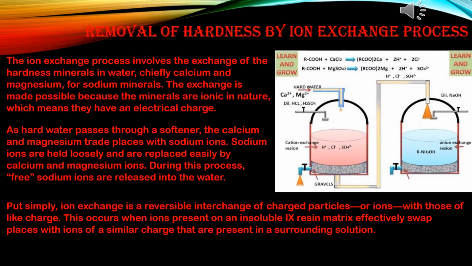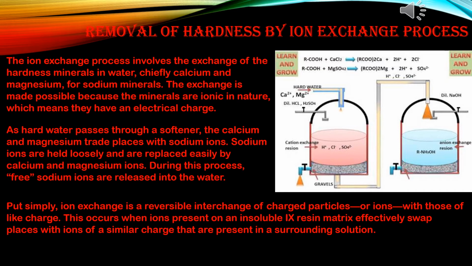This occurs when ions present on an insoluble resin matrix effectively swap places with ions of a similar charge present in a surrounding solution. Hope you can relate your diagram with your book reactions.